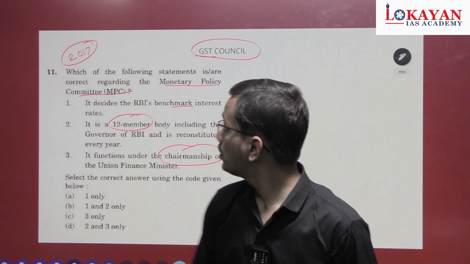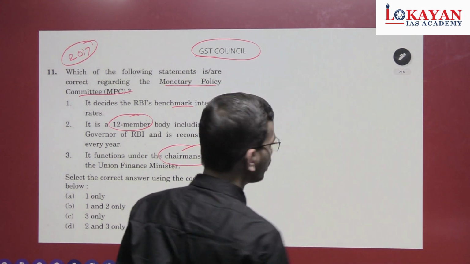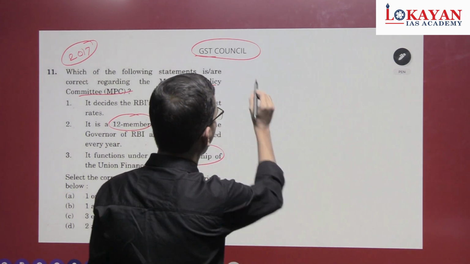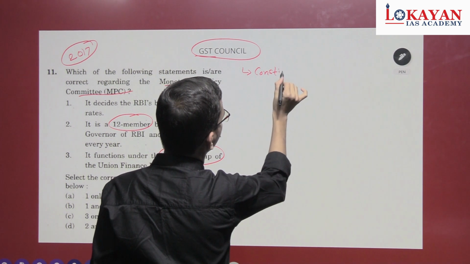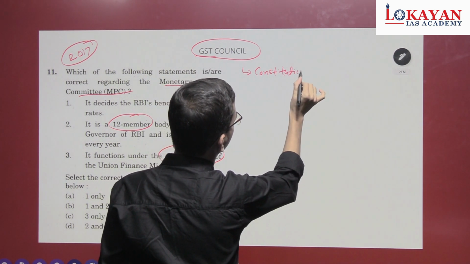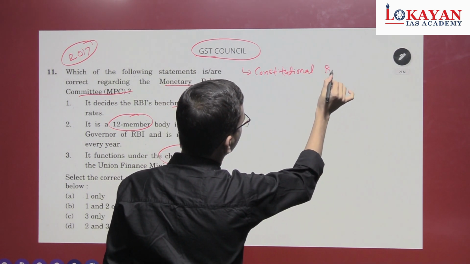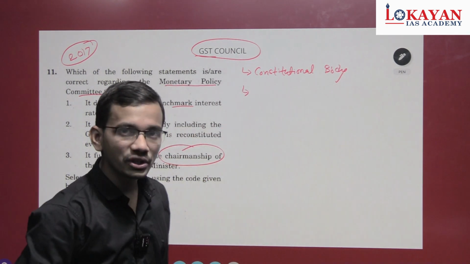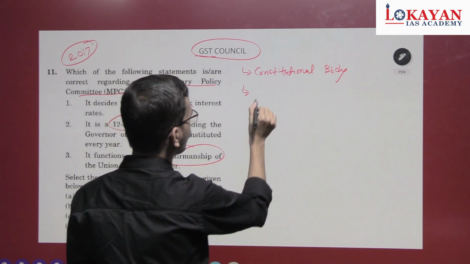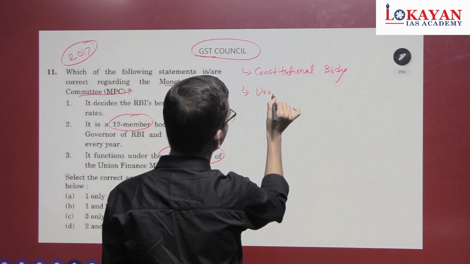Chairmanship is important. So GST Council key features: it's a constitutional body. Under the chairmanship of the Union Finance Minister.